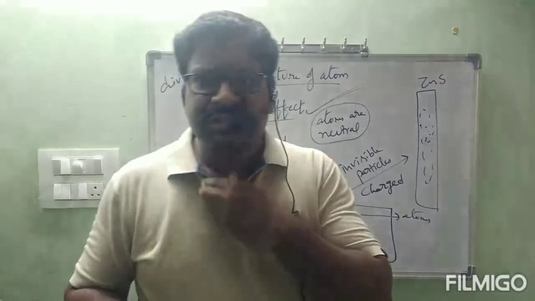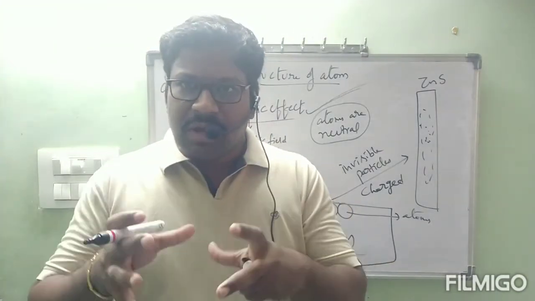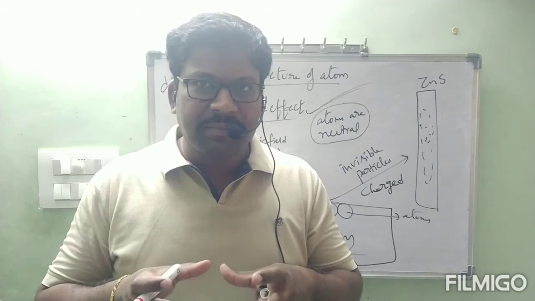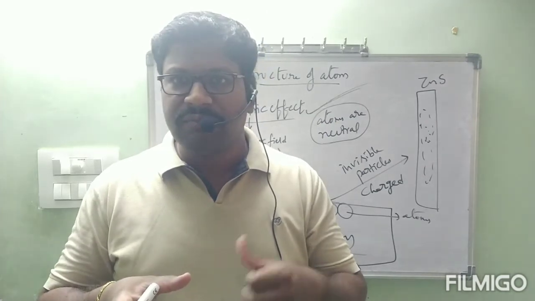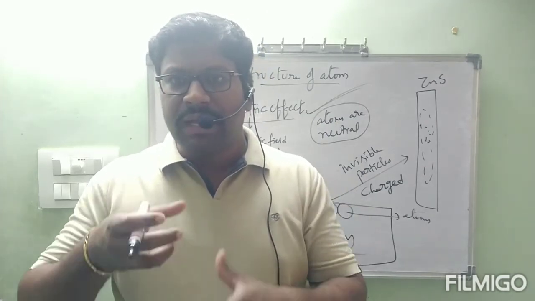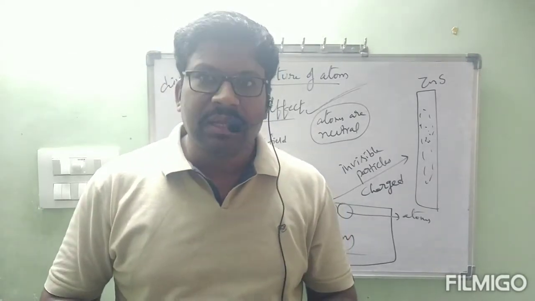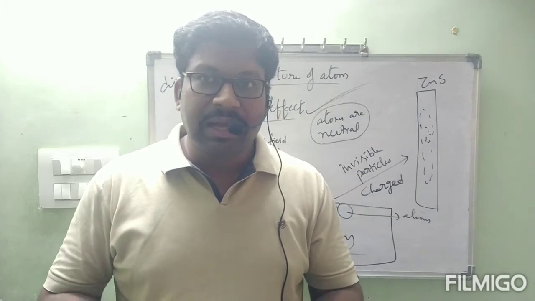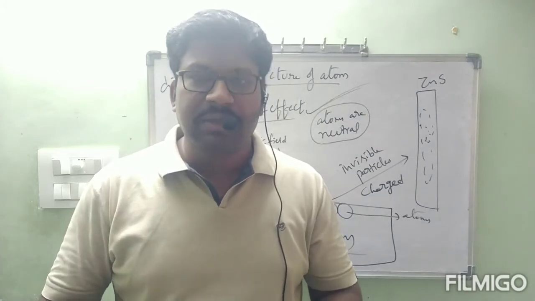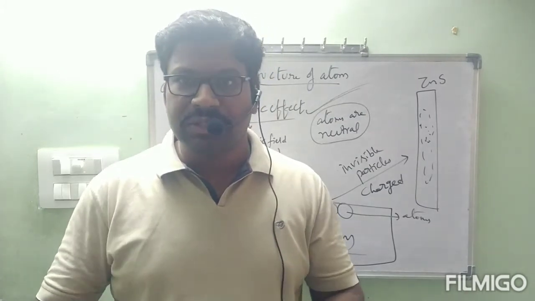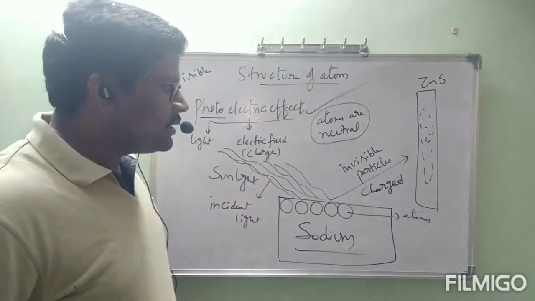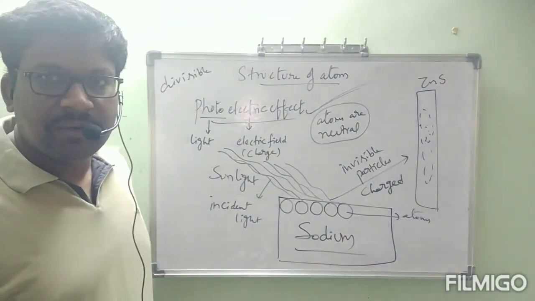So the conclusion from the photoelectric effect is that we can make the atom into still smaller particles. What are those small particles, and how were they discovered? We are going to study that. Till now, is it clear, everyone?